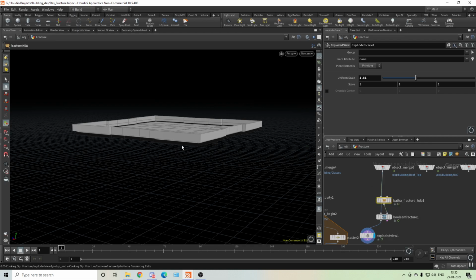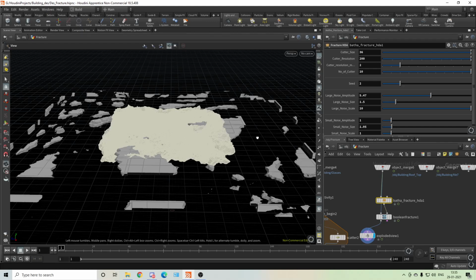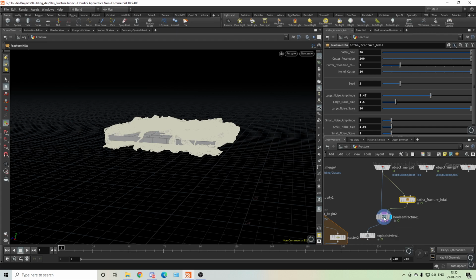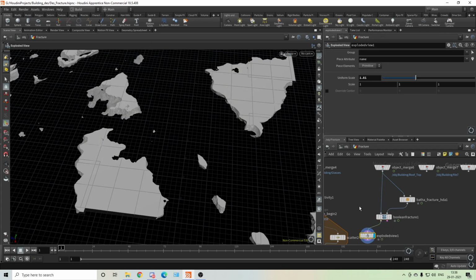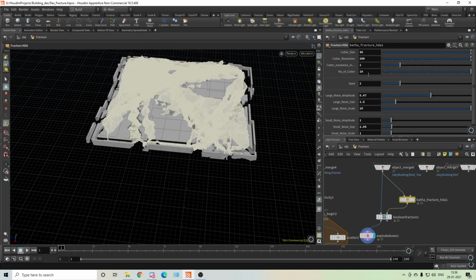The geometry. It happens when you are not creating a model and you don't know how the model looks, then these things can happen. So we got a lot of cuts, some small chunks, some big chunks, you can see. So we'll increase it maybe to 30. We need small parts, not a big part. Even though we are not going to break everything, we'll make some constraints. So there will be some